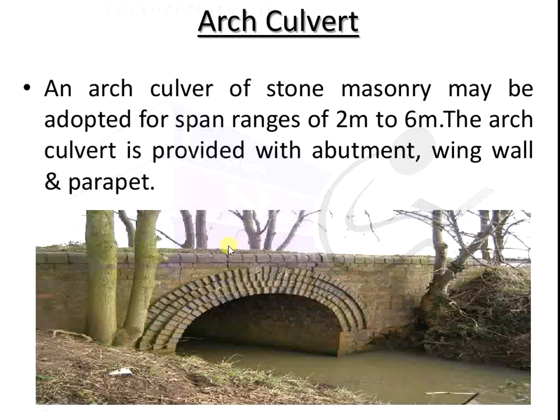The arch culvert is provided with abutments, wing walls, and also a parapet. These culverts are mainly constructed for small bridges up to 6 meters.